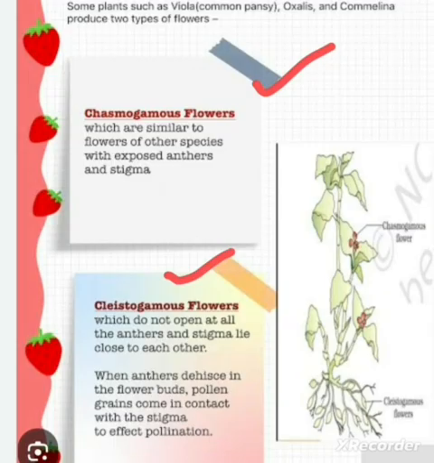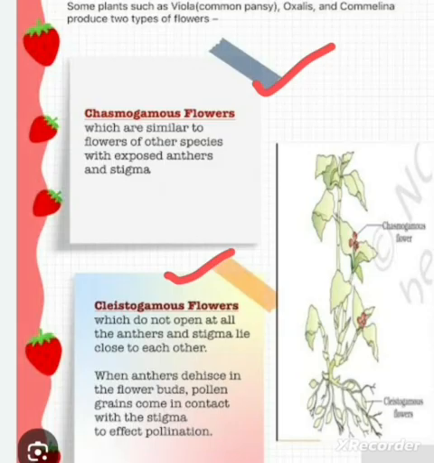So what are chasmogamous flowers? These are the flowers which are similar to normal flowers, which have exposed anthers and stigmas. In such flowers, the anther and stigma lie close to one another.